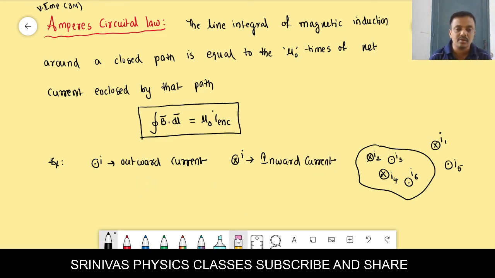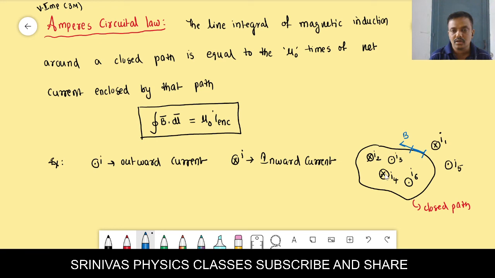Now, for example, we are taking this as a closed path. You can take any closed path, whatever it may be. In the figure, this is the closed path. Now you take a small element. Due to all these current wires, the magnetic field will be there at every point.